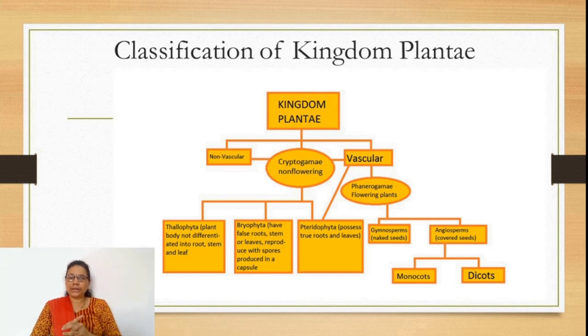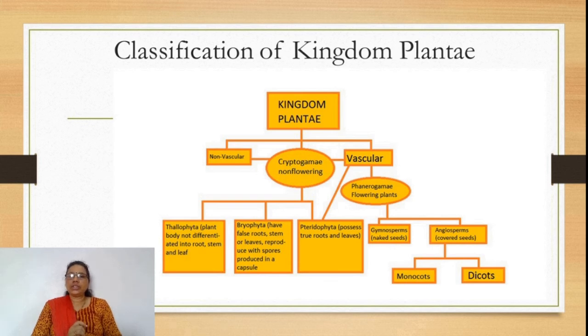So the Pteridophyta division is also called the vascular cryptogams, while the second subkingdom, phanerogams, are flowering plants. They are divided into two classes, gymnosperms and angiosperms. In gymnosperms the seeds are naked, that is, exposed, and angiosperms produce seeds covered inside the ovary, which we call enclosed seeds.